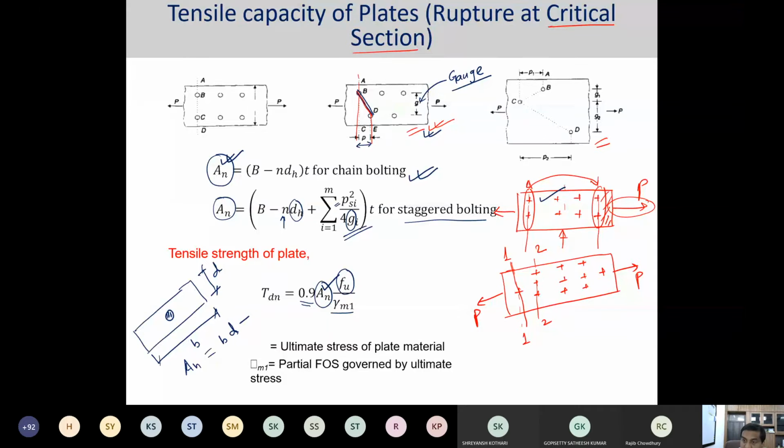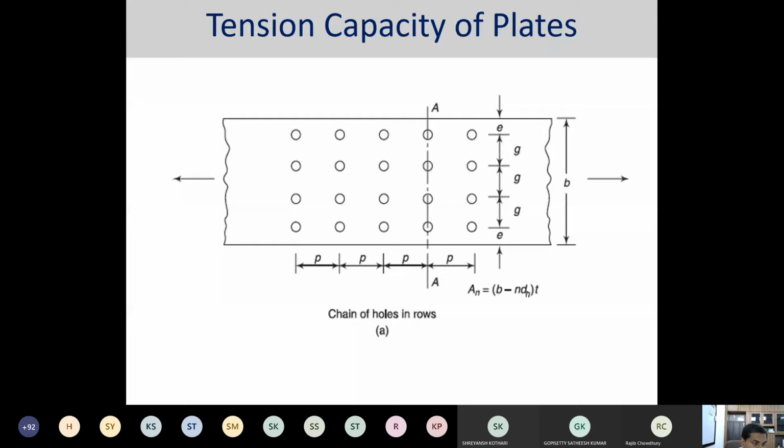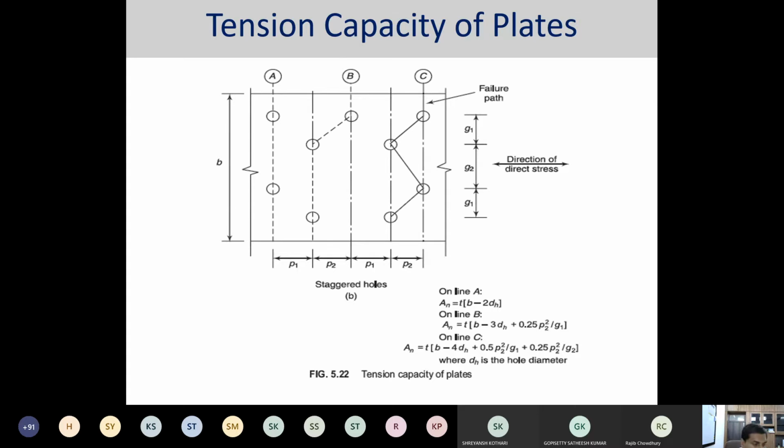This is one way it can be represented, the tensile capacity of the bolt. Schematic for the staggered hole. Same thing over here. In each of these, you see it is written here on line A, because I am considering one particular failure plane here. Then another failure plane I am assuming over here.